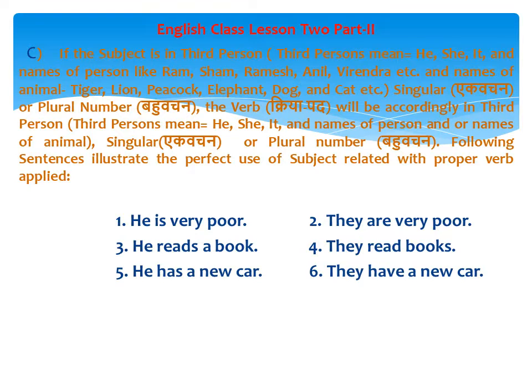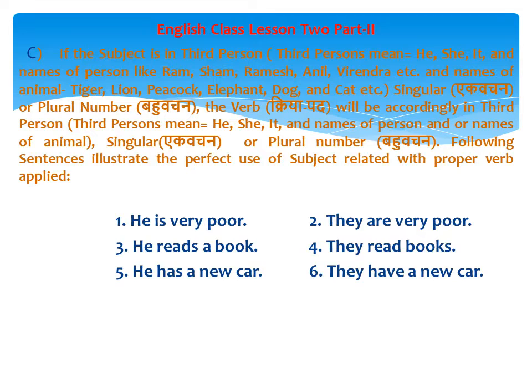If the subject is in the third person, meaning he, she, it, and the names of persons like Ram, Sham, Ramesh, Anil, Virendra, etc., and the names of animals like tiger, lion, peacock, elephant, dog, and cat, etc., singular or plural number, the verb will be accordingly in the third person. Third person means he, she, it, and the names of persons or names of animals, singular (ekvachan) or plural number (bahuvachan).